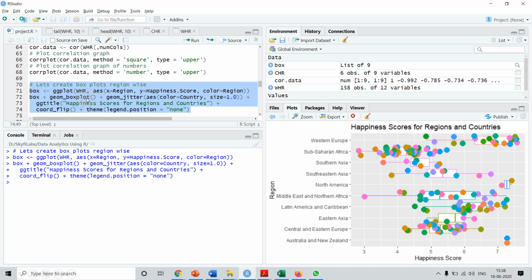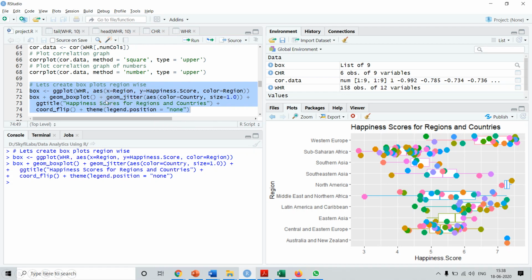To avoid overlapping, and at the same time, on top of the box plot we also want the country information. So for that we call the geom_jitter method.